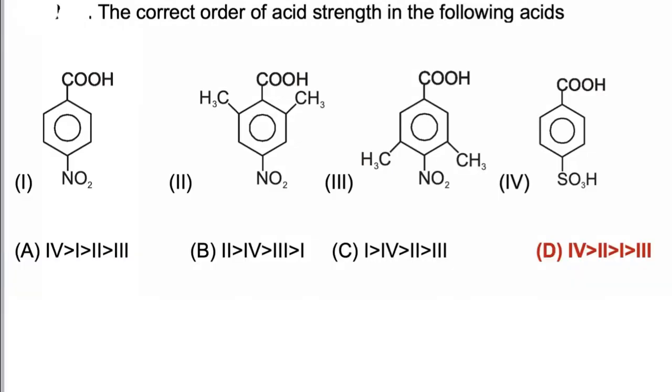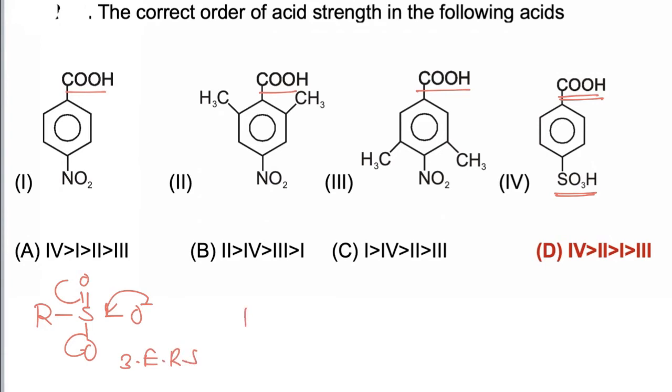In this question we have to find the correct order of acidic strength in the given compounds. Now the first, second and third molecules have a COOH group, while the fourth has both SO3H and COOH groups. All sulfonic acids are more acidic than carboxylic acids, because in the case of sulfonic acid, 3 equivalent resonating structures are formed, while in the case of the carboxylate anion, only 2 equivalent resonating structures are formed.